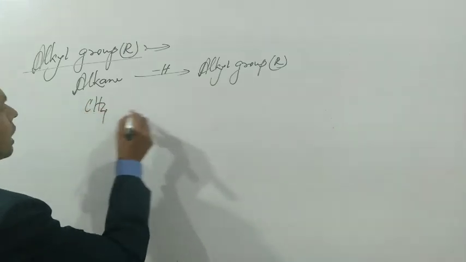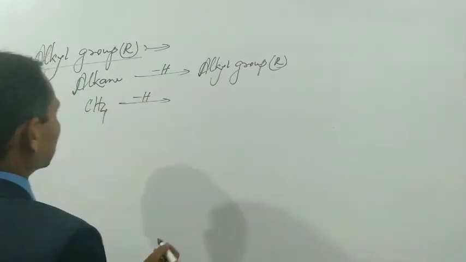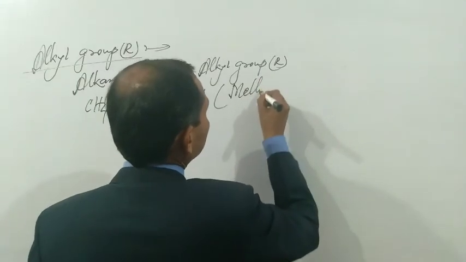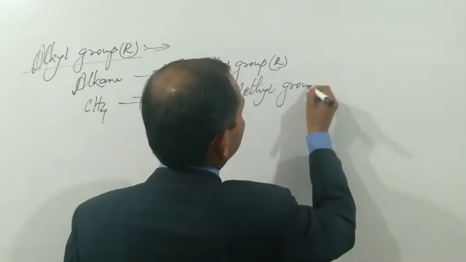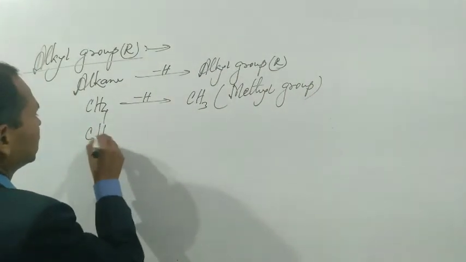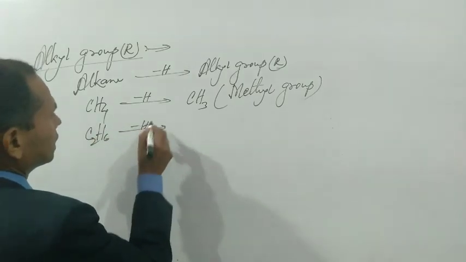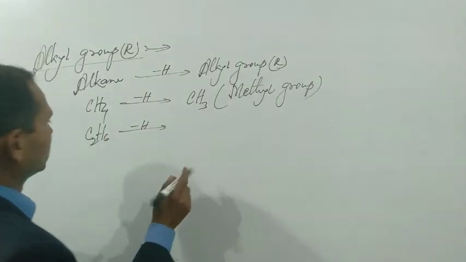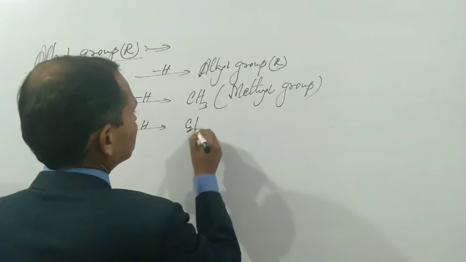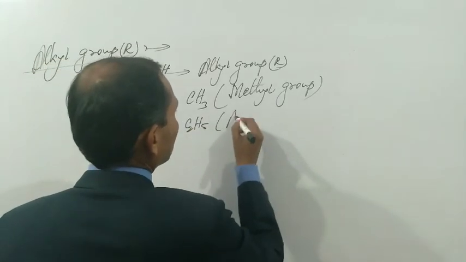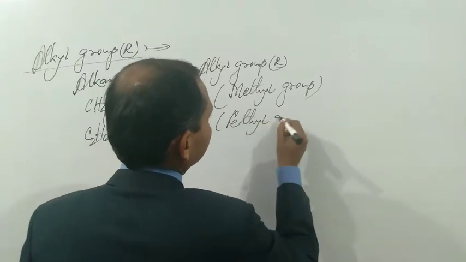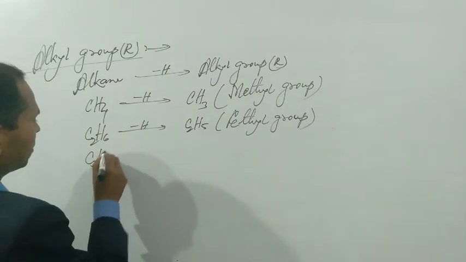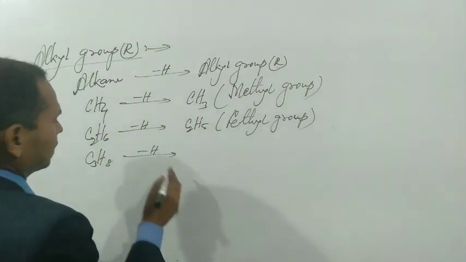The member of alkane is CH4. In case one hydrogen is removed, the group is CH3. It is called methyl group. C2H6 is another member of alkane, that is called ethane, and one hydrogen atom can be removed from this compound to get C2H5. This is ethyl group. Another member is C3H8, that is propane.